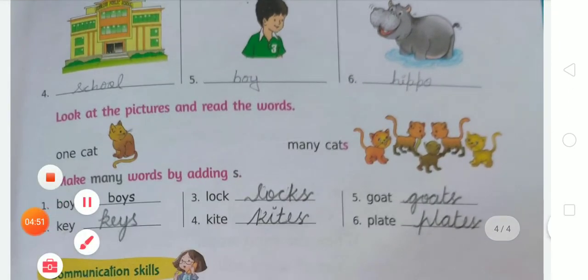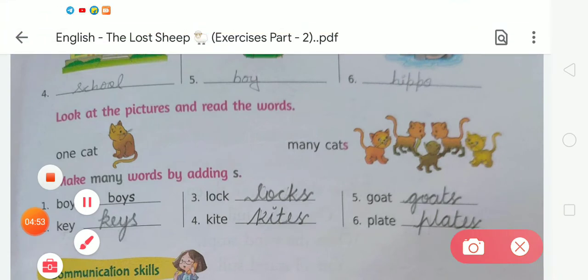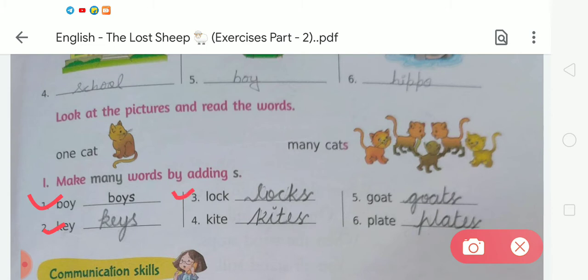The first instruction is to make many words by adding s. So we have to add s to change the word from singular to plural. The first is boy. When we add s, it becomes boys. Next is key. When we add s, it becomes keys. Third is lock. We add s, so it becomes locks.